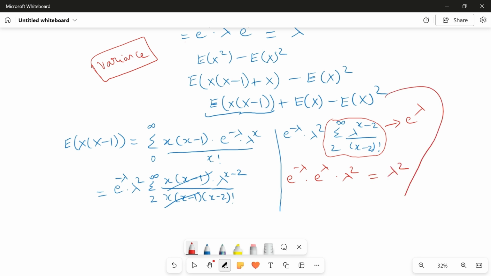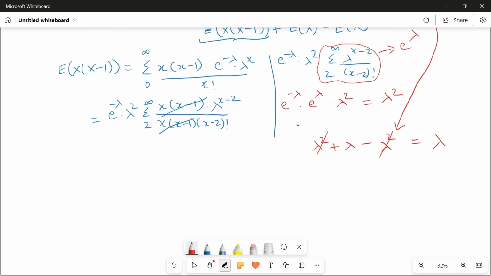Now bring in this equation. Lambda square is there, plus what is E of x? Mu only, which is lambda, minus what is E of x the whole square? Lambda square. Can you see what is happening? You're getting the variance as the same as the mean. You got lambda for the mean, and you're getting lambda for the variance also. That is the beauty of the Poisson distribution, where your mean and variance have the same value, which is lambda, and which is equal to NP.